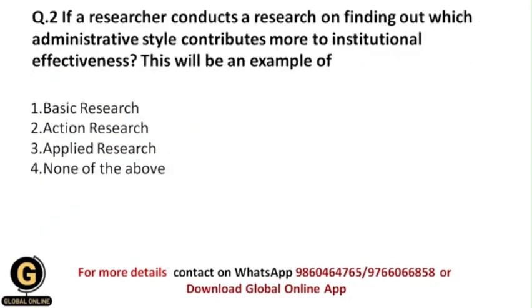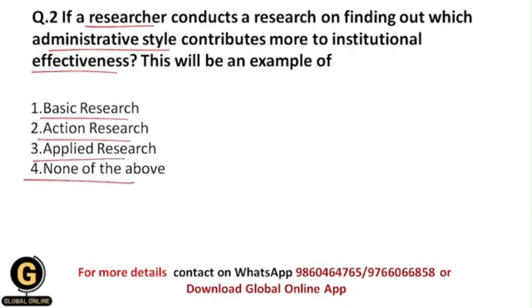Okay, if a researcher conducts research on finding out which administrative style contributes more to institutional effectiveness, this will be an example of. So basically, if I am a researcher and I want to find out at what amount administrative style contributes more to institutional effectiveness, then what kind of research will I follow? Whether I will follow basic research, action research, applied research, or none of the above.